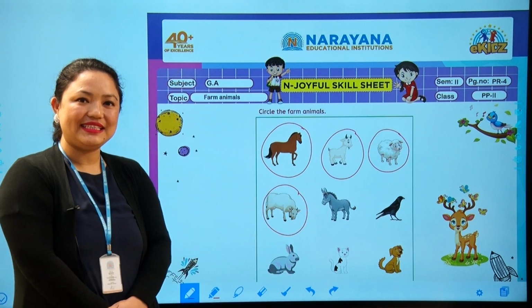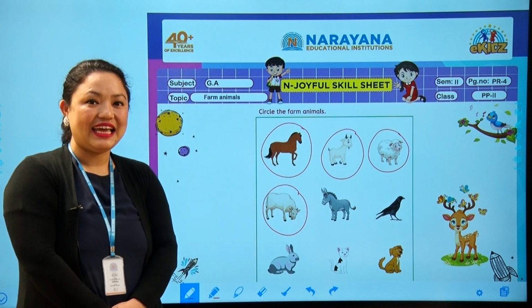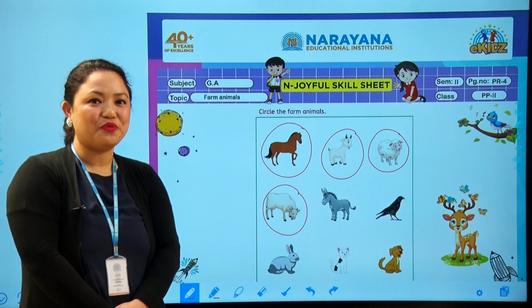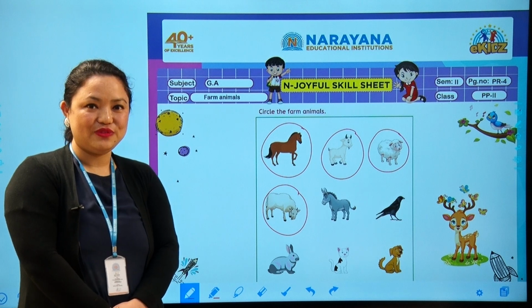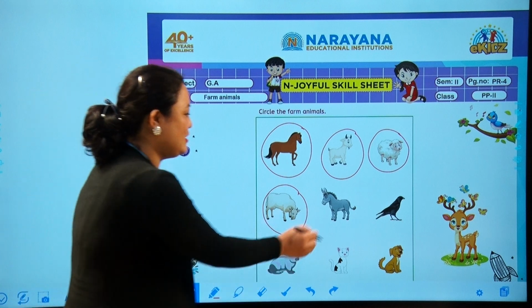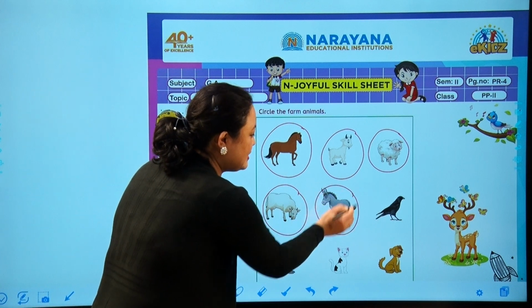Next, what is this? Which animal? Yes, it's a donkey. And donkey carry goods from one place to another. So, children, donkey is a farm animal? Yes, correct. So, we will circle it like this.